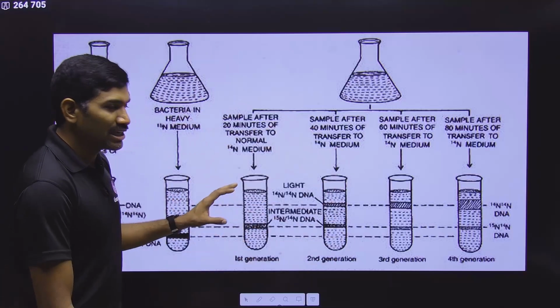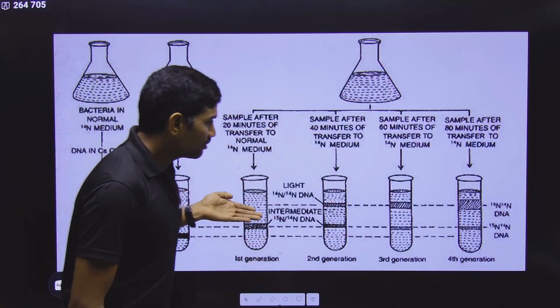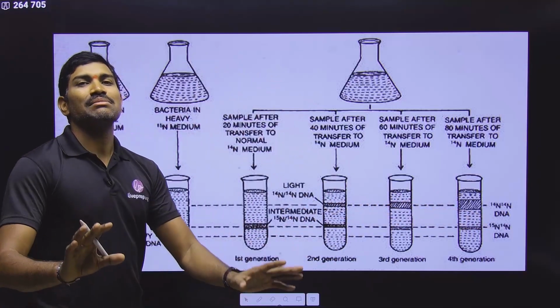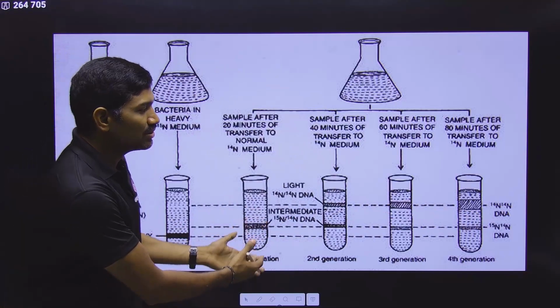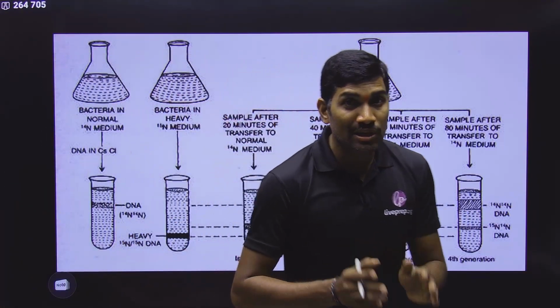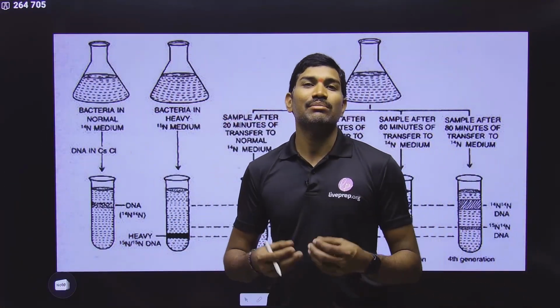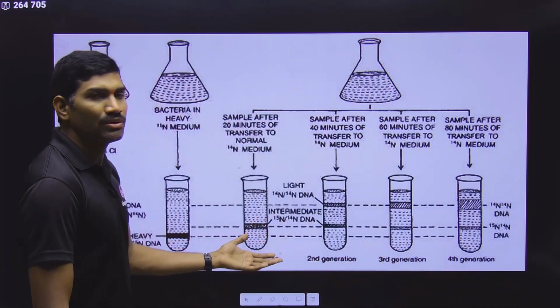In this way they performed the experiment. Based on this experiment they concluded that this result is matching with semi-conservative DNA replication. So in this way they proved that DNA replication in E. coli, that is a prokaryote, is semi-conservative DNA replication. That's what they proved. Clear?